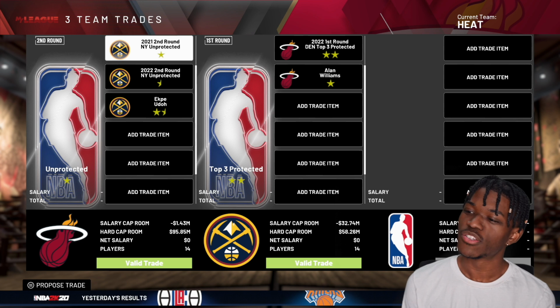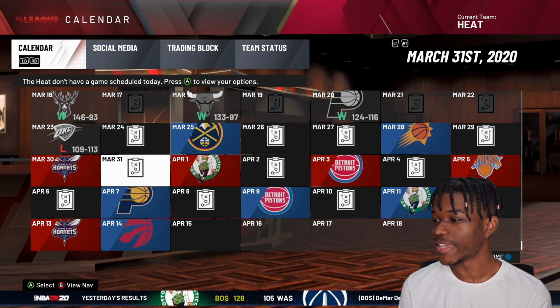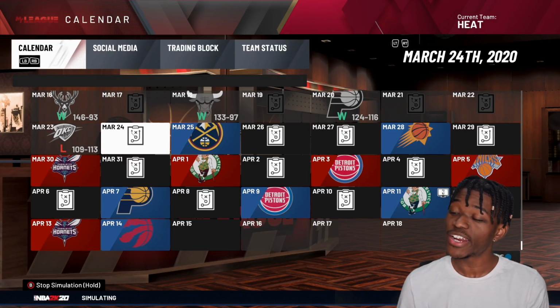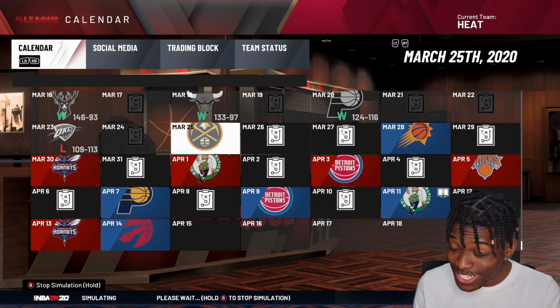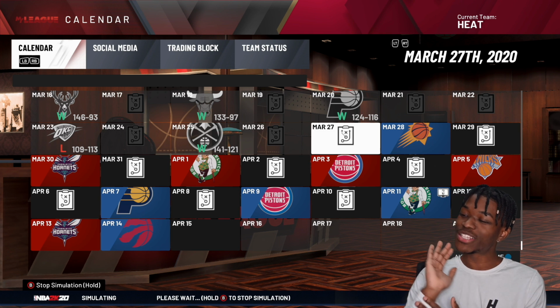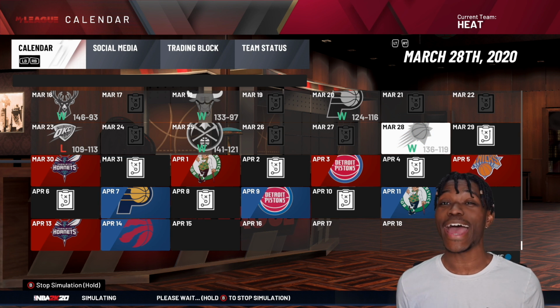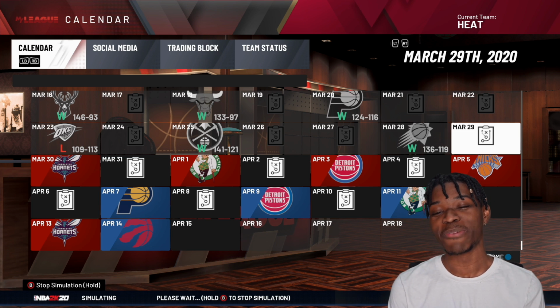Upgrade at backup center. So not an upgrade at backup center, but I'm getting a first-round pick for Akpe Udo. And then we'll use that first-round pick later if we lose another game. Hopefully we don't lose another game and we can just win out. That's not impossible for us to win out and go into the playoffs with a bunch of momentum. Let's just pray it happens because I don't want to make any more trades.